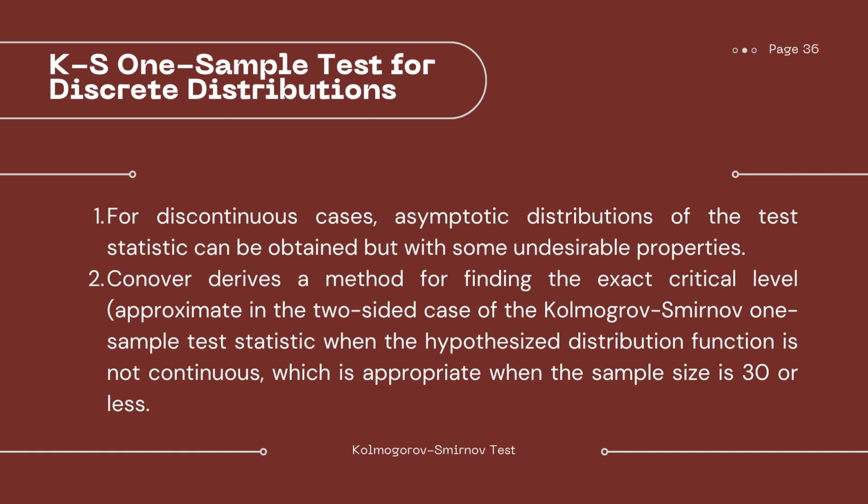Conover derives a method for finding the exact critical level, which is approximate in the two-sided case of the Kolmogorov-Smirnov one-sample test statistic when the hypothesized distribution function is not continuous, which is also appropriate when the sample size is 30 or less. So in essence, we do have a way, but the results are just not that significant because the Kolmogorov-Smirnov test is mainly used for continuous distributions.